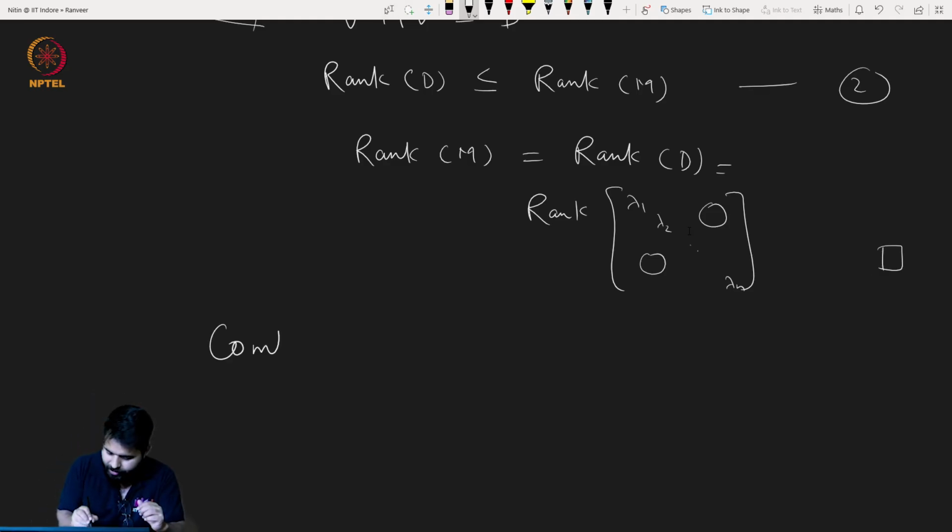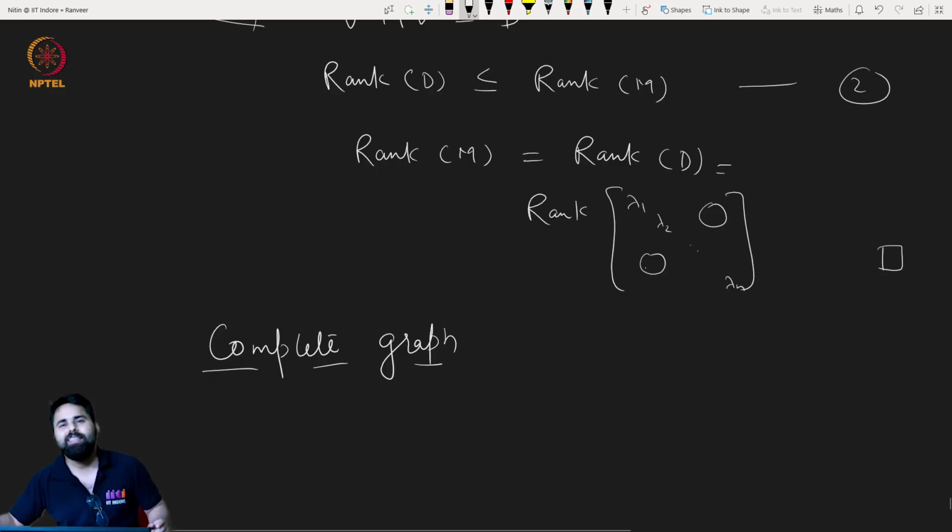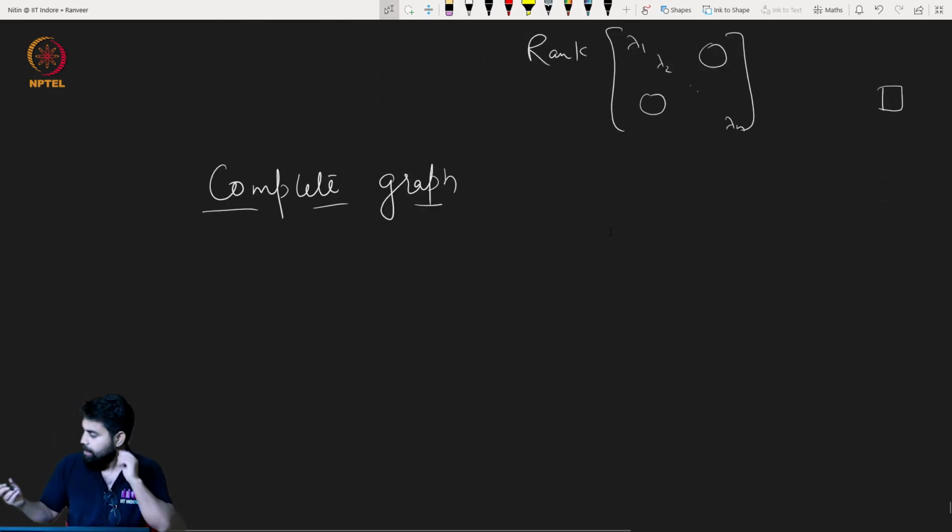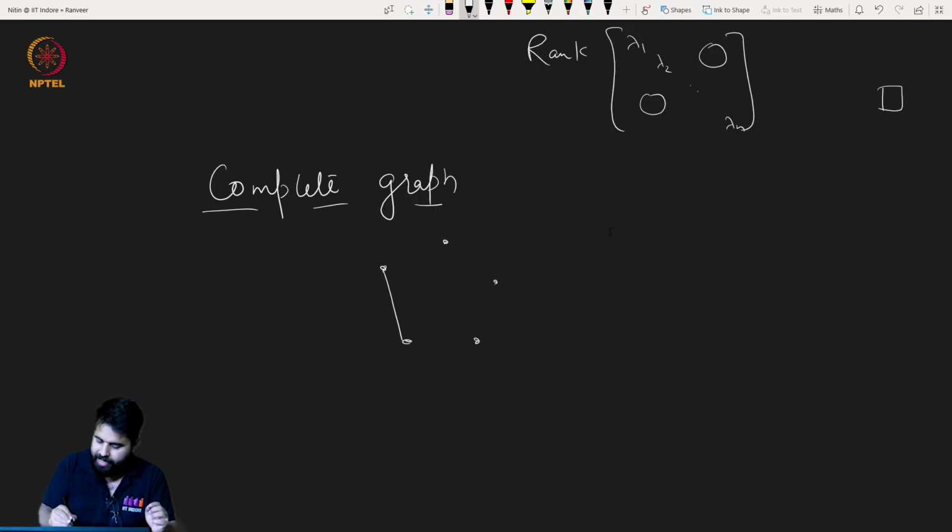What will be the eigenvalues of the complete graph? So what is a complete graph? Suppose a graph on n nodes. Suppose these are the 5 nodes here. A complete graph is a graph where every node or vertex is connected to every other vertex.